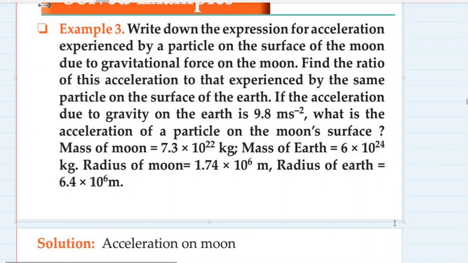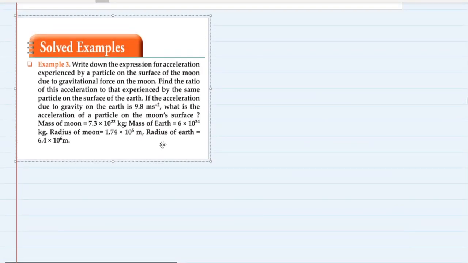Okay, great. We are on a solved example, and this is a huge one. Write down the expression for acceleration experienced by a particle on the surface of the moon due to gravitational force on moon. Find the ratio of this acceleration to that experienced by the same particle on the surface of Earth. If the acceleration due to gravity on the Earth is 9.8 meter per second square, what is the acceleration of a particle on Moon's surface?